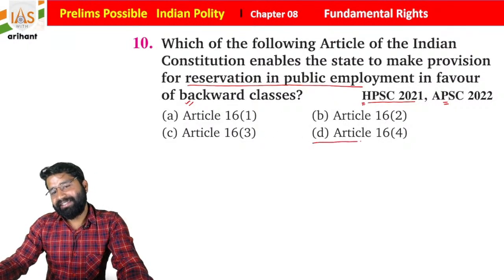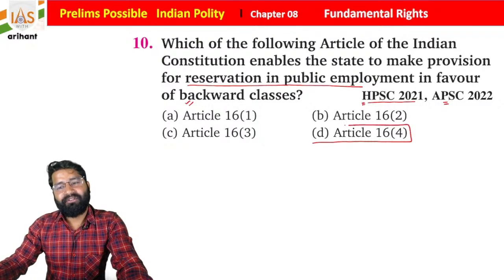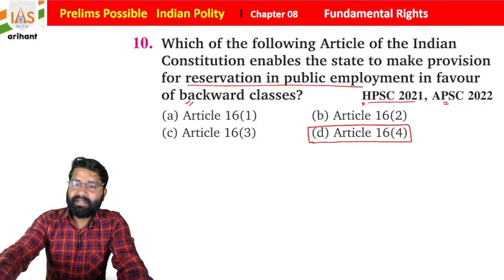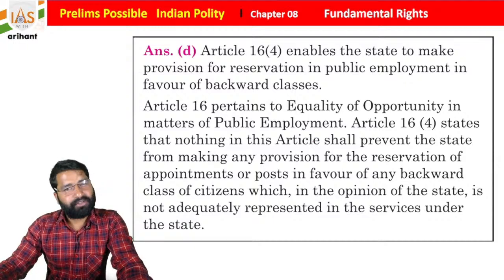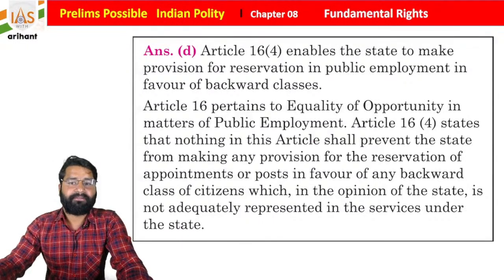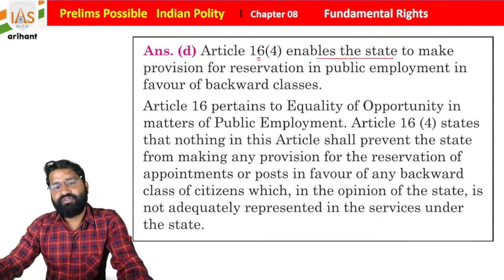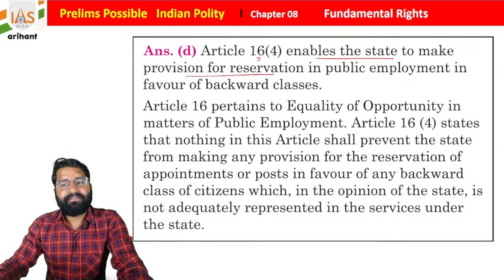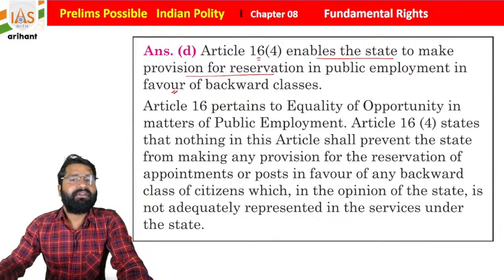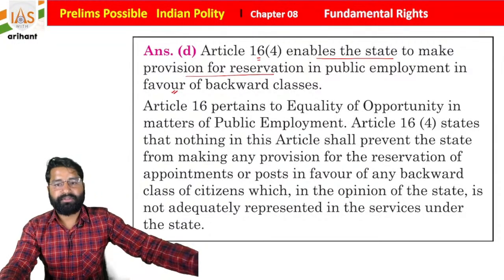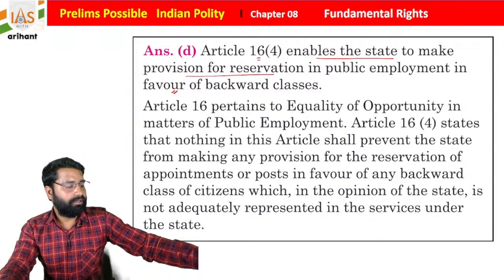Article 16 clause 4 is here. We already discussed two clauses. Now I'm going to give you the explanation from the same data that we have. Article 16 clause 4 enables the state to make provision for reservation in public employment in favor of backward class.